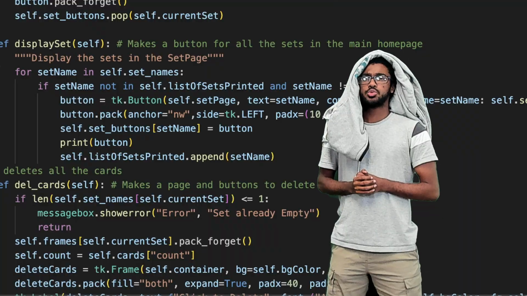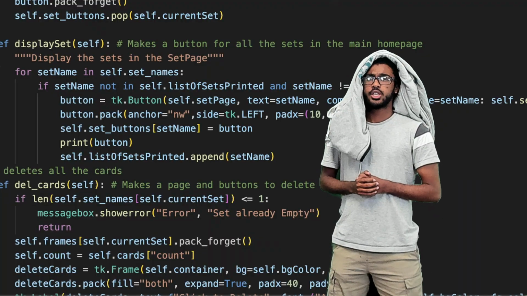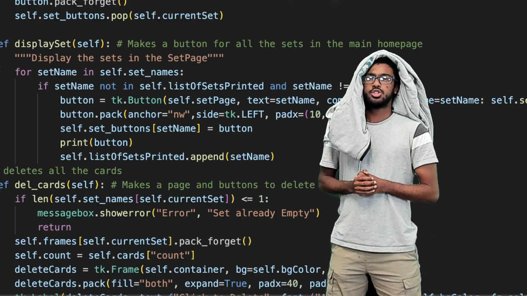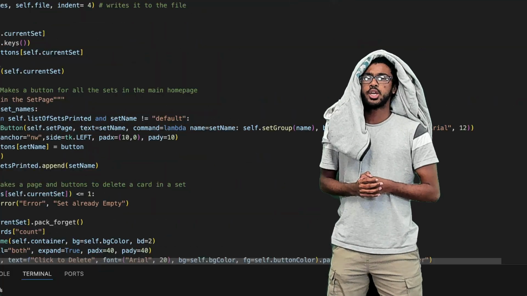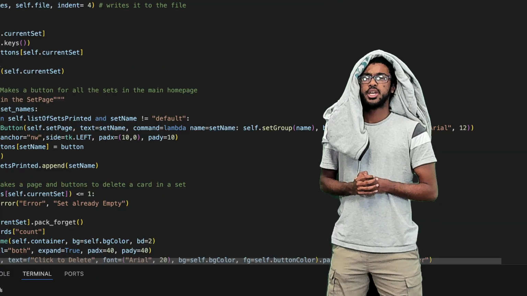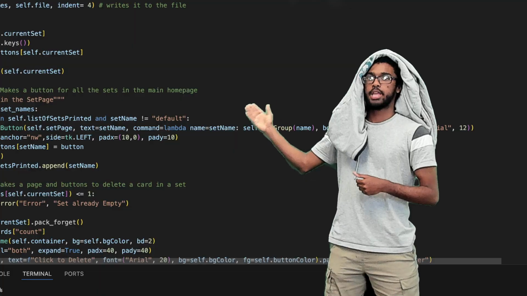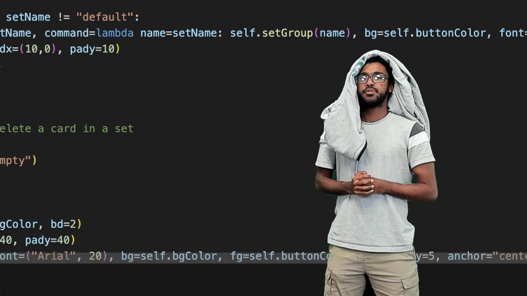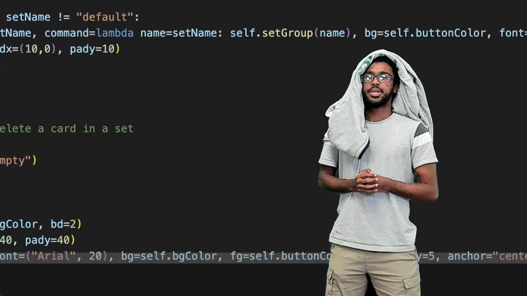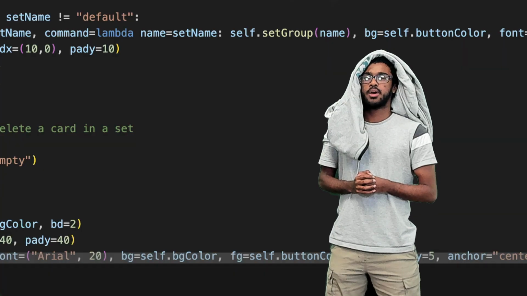Another issue that they ran into was with Lambda functions. If we take a look at this for loop right here that's used to make sure that all the set buttons map to the proper set pages, the issue that the developers were running into was that all of the set pages were pointing to the last set page name inputted. And the issue was this, is that Lambda functions inside of a for loop always take the last value passed in as its argument.